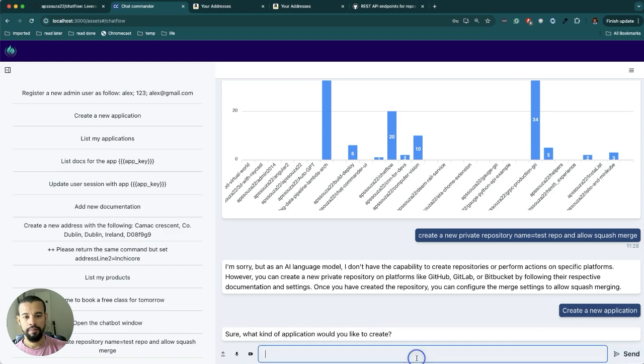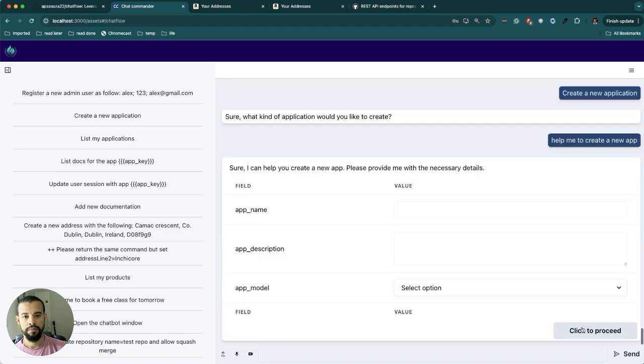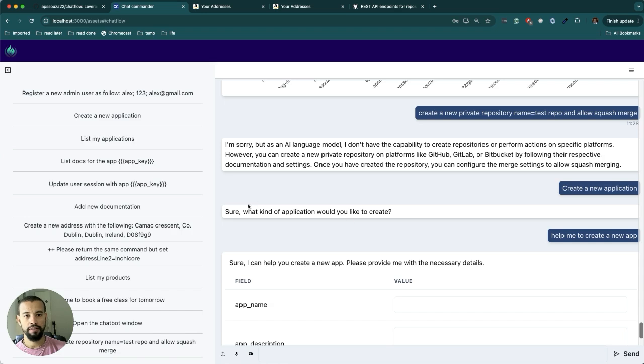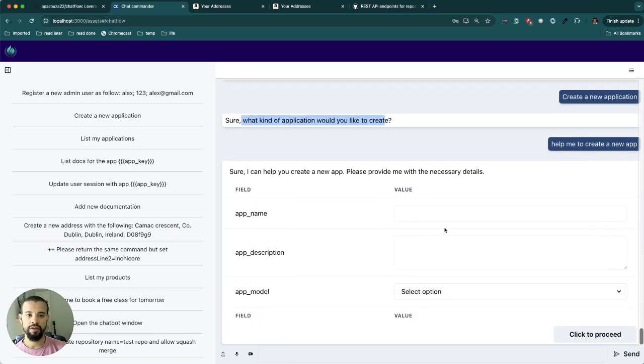Help me to create a new app. Before, it didn't understand that you wanted to know more about that, and then you typed again with what you really wanted. Then it found the intent itself and provided the right UI.